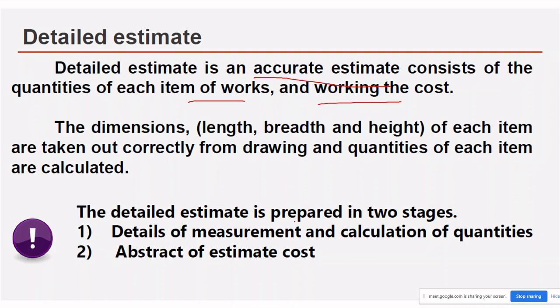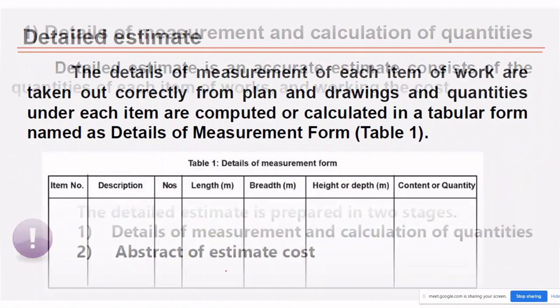The detailed estimate is prepared in two stages. First one is details of measurement and calculation of quantities. Second one is abstract of estimated cost. So details of measurement and calculation of quantities, as the name suggests: for a particular type of work, what is the measurement, what is the quantity. Measurement and quantity are in one tabular column, and the rate is in another tabular column. I'll show you.